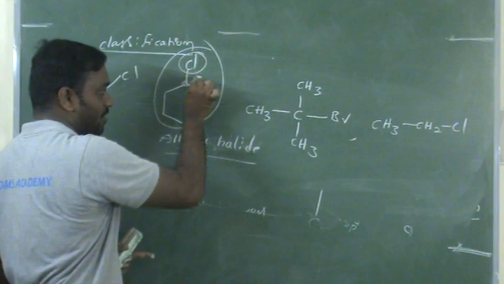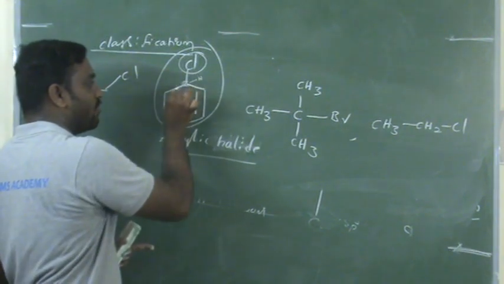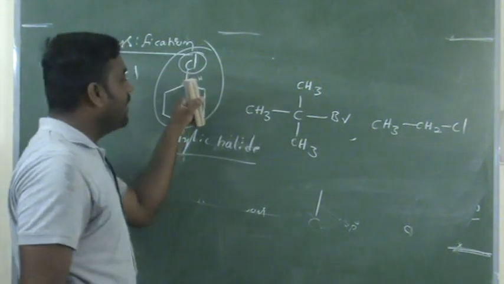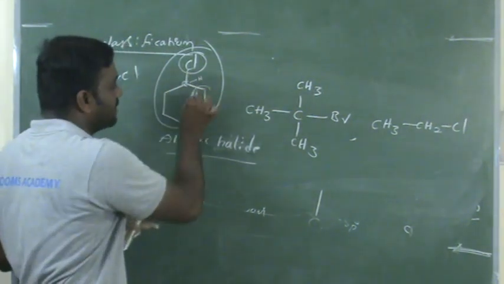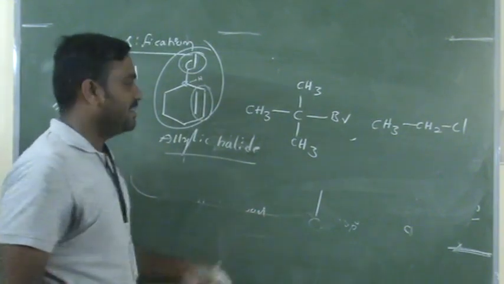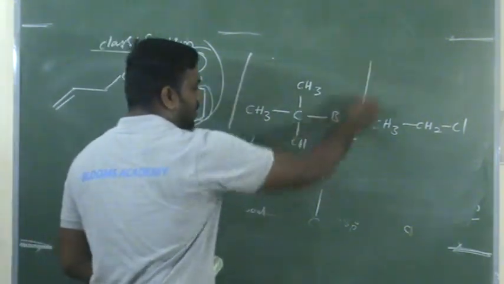This carbon is attached to one hydrogen, which means around this carbon there are 4 bonds. It means this halogen atom is attached to an sp3 hybridized carbon, and immediately on this side there is a carbon-carbon double bond. That's why it is called an allylic halide. I think it's a very silly question I am asking you.